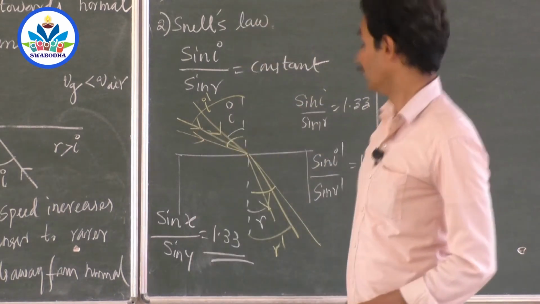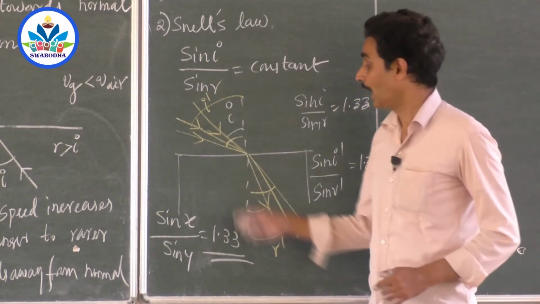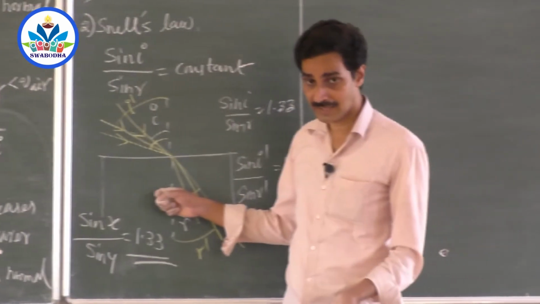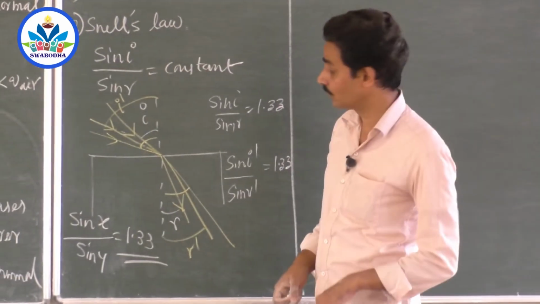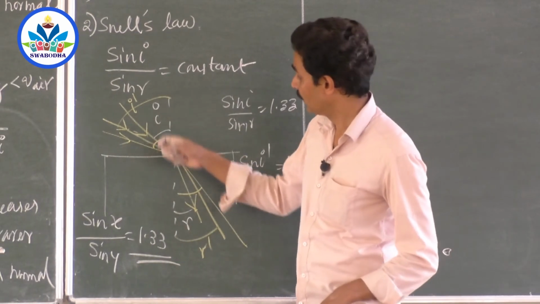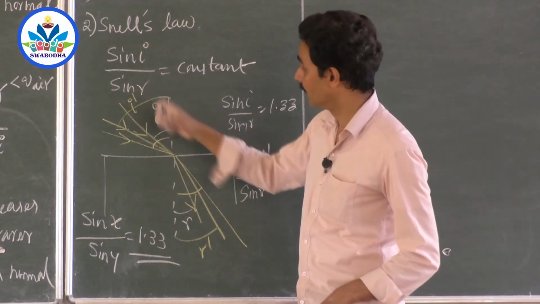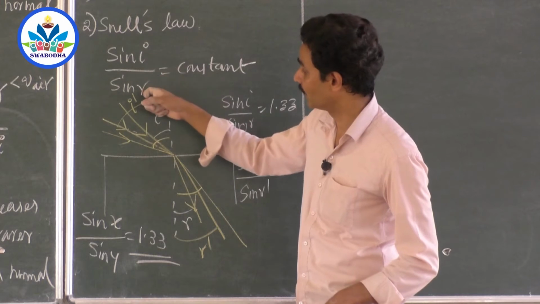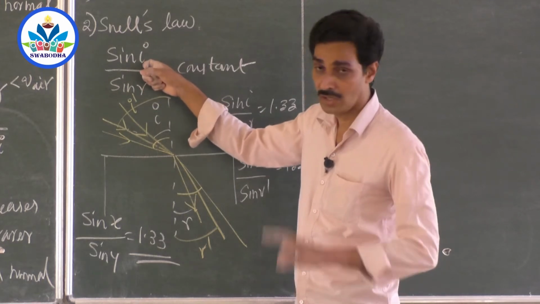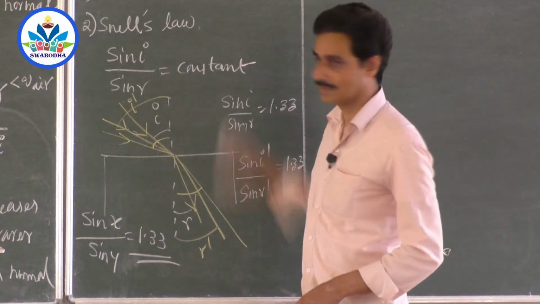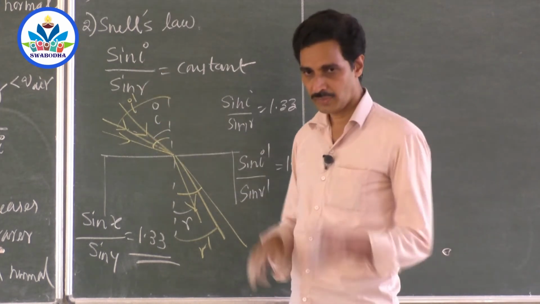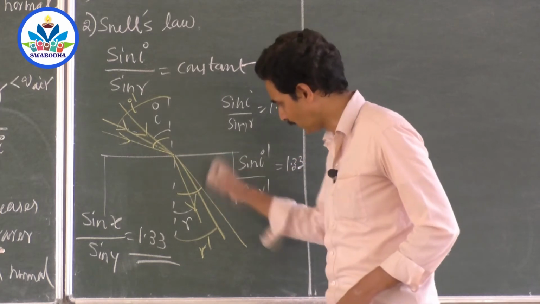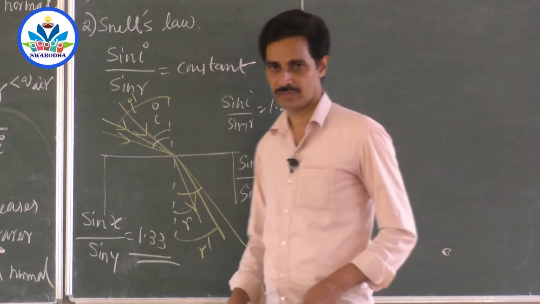Or if I call another student and give the same glass slab but different colored light, suppose that student does the experiment with some angle I and R. Will she get the same angle of refraction for the same angle of incidence? No, that constant changes. That means this sin I by sin R for a medium depends on the same pair, same color of light.